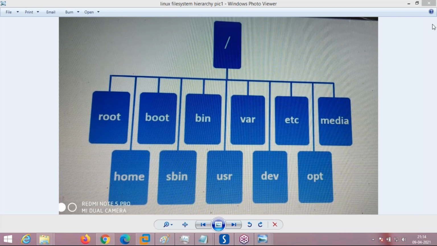Dilip, you got it? What is the difference between the Windows file system and the Linux file system, and how is the Linux file system better? Dilip and Surendra.